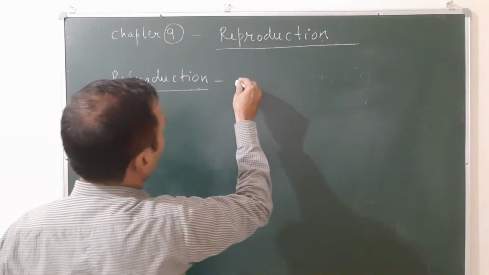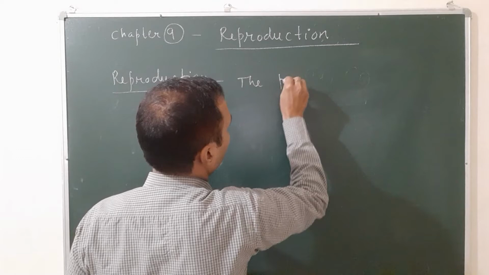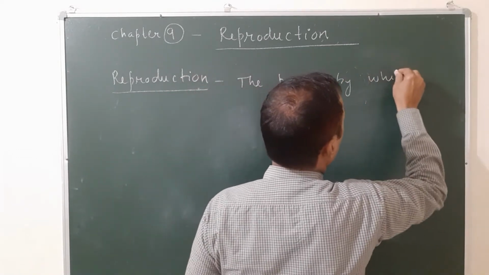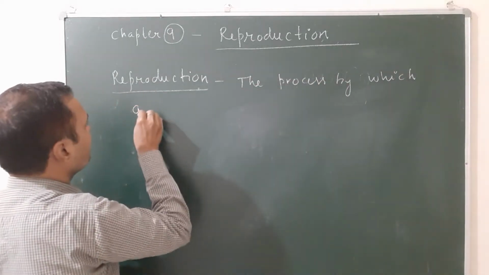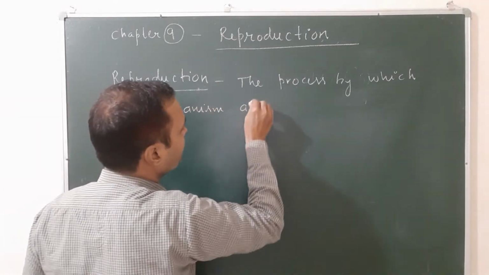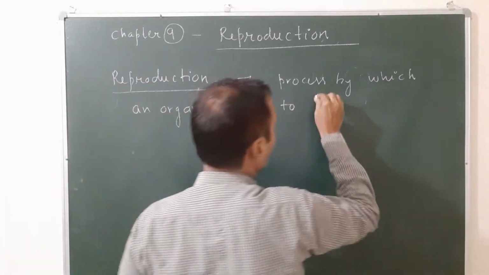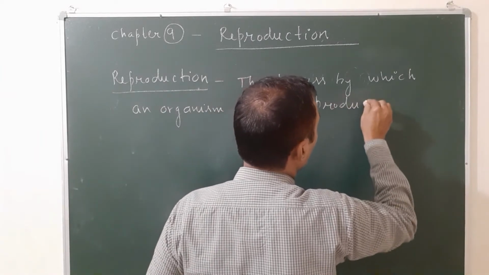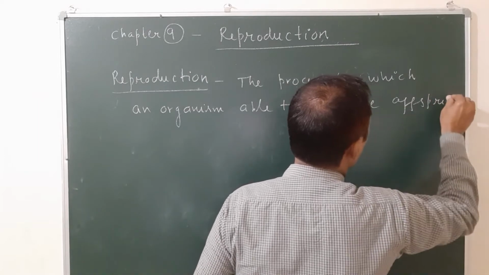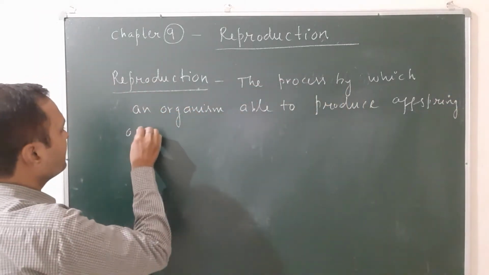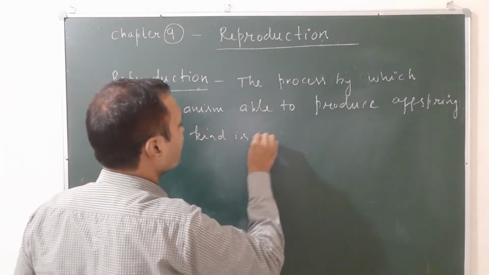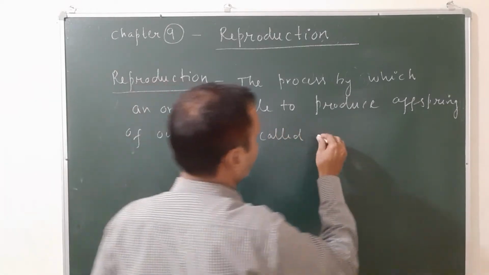Reproduction will be defined as the process by which an organism is able to produce offsprings of own kind, offsprings or you can say new young ones, is called reproduction.